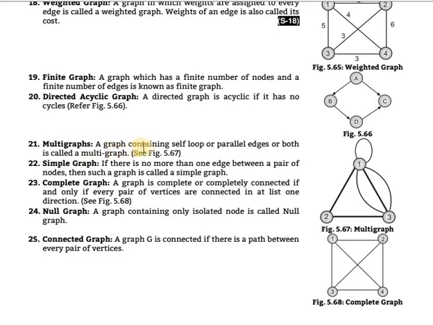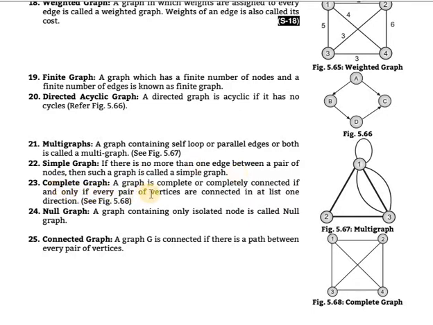Multigraph. A graph containing self loops or parallel edges or both is called a multigraph. Simple graph. If there is no more than one edge between a pair of nodes, then such a graph is called a simple graph. It means only one edge is connected between that pair, and that is called a simple graph.